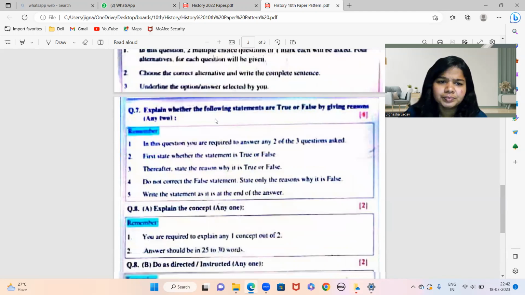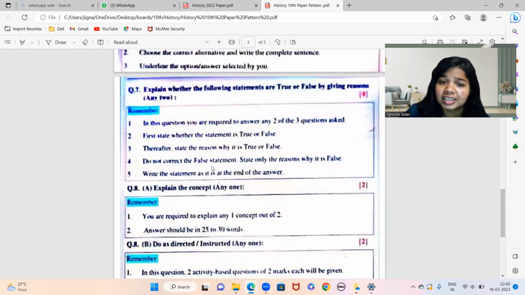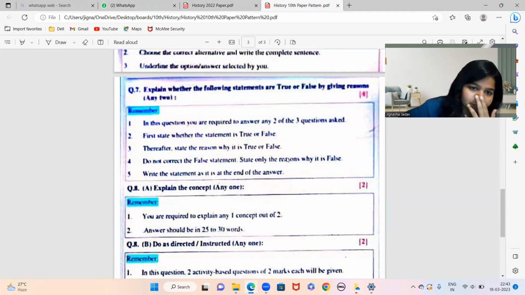Question 7. See, do not correct the false statement. State only the reason why it is false. Okay.